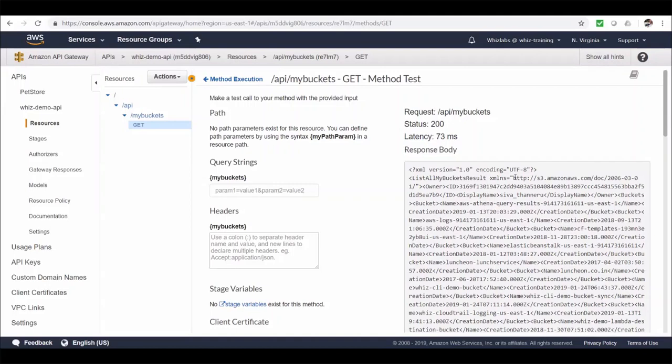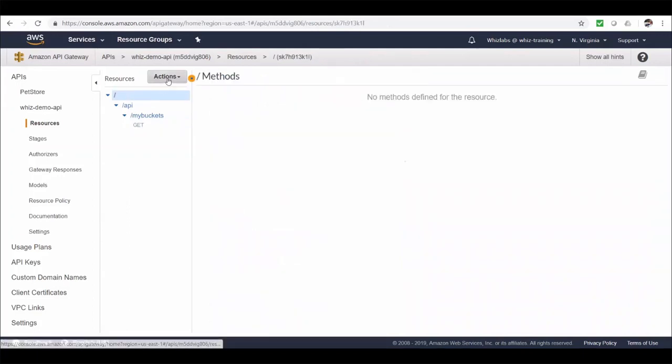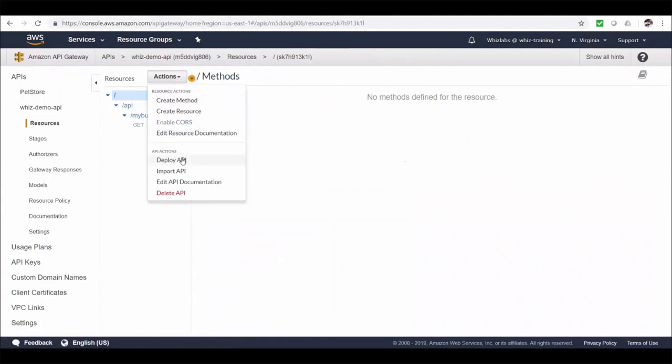Well, what we have done here just now is just testing within API Gateway. The service is not yet available for anyone to consume. So in any typical application, once you develop the application and if you want to make that available for your users, what would you do? You would deploy your application, right? Yes, that's what we will do here as well. So we need to deploy this API for this to be available to be consumed by all of your users. So let's go to actions and click on deploy API.